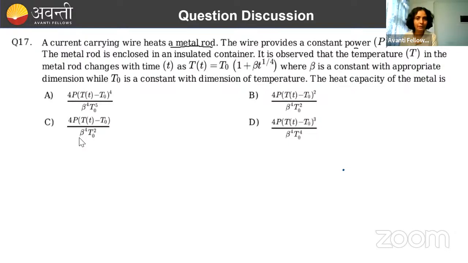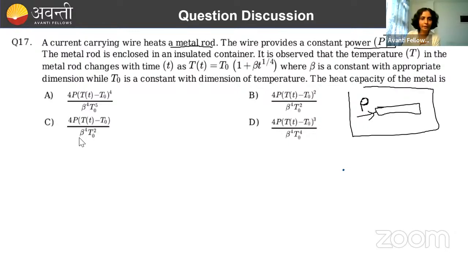The wire provides a constant power P, that is, whatever rod is getting hit is getting power constantly at the rate of P per unit time. Then the metal rod is enclosed in an insulated container. This means whatever power it is getting, it is not releasing to the atmosphere. All that energy remains with it only.